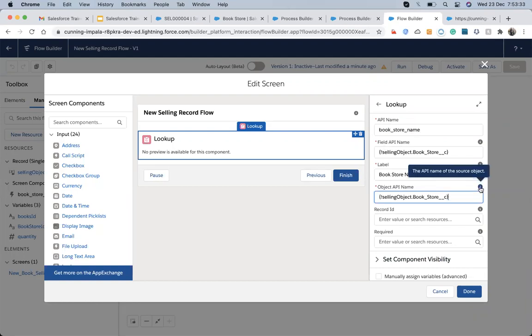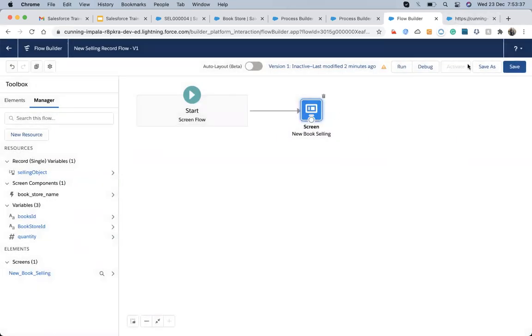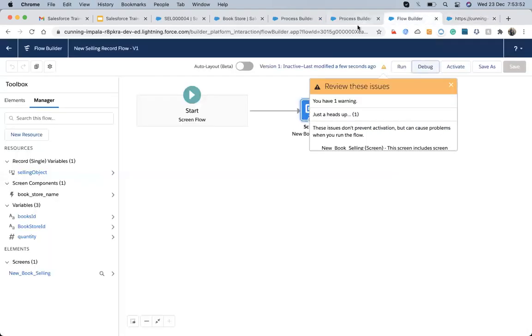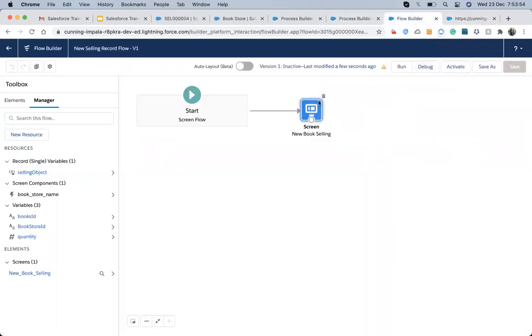When you created the API name the first time, you put new book selling. Try this one maybe. This is the first when you create it. I think it was object, and API was the new book sellings. Means you are talking about this.